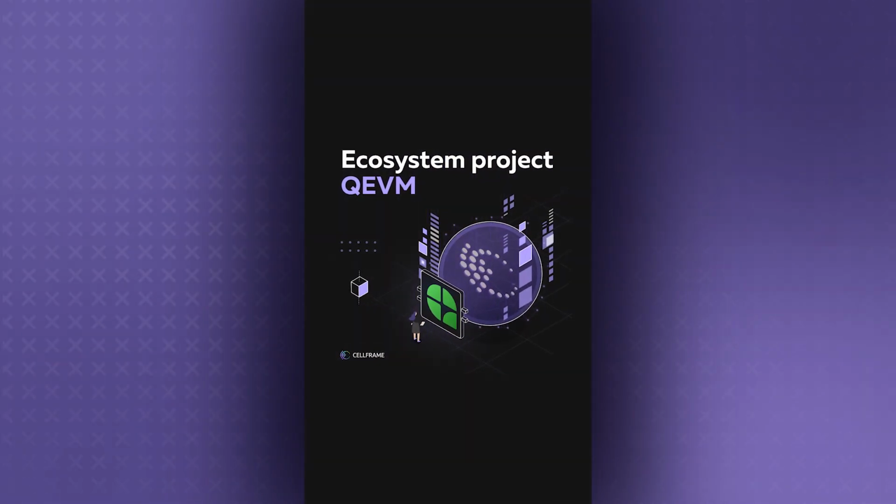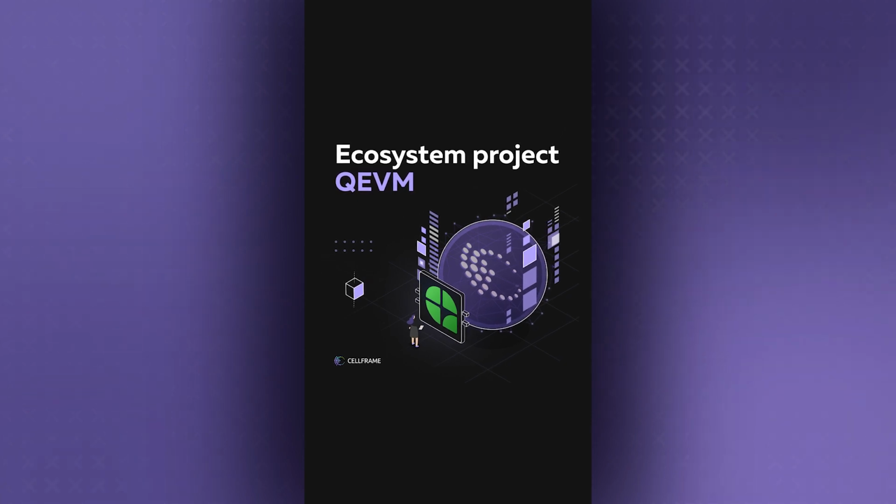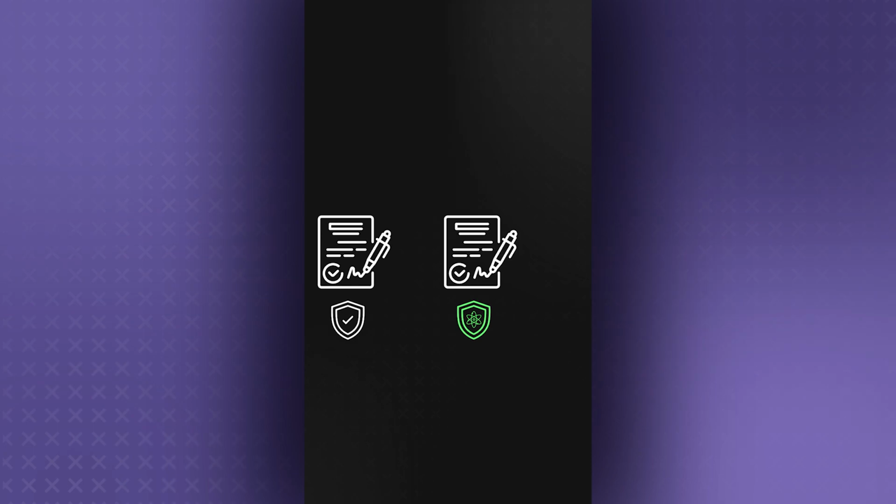We also want to tell you about one of the projects within the Cellframe ecosystem. It's called QEVM, which stands for Quantum Ethereum Virtual Machine. The team behind this project combines Cellframe's quantum-resistant technologies with EVM infrastructure for deploying smart contracts. The team is building a platform where anyone can launch a familiar EVM smart contract, but with the added bonus of post-quantum protection, which Cellframe already has, and low fees. Furthermore, over time it will be possible to migrate existing ERC20 smart contracts to the QEVM network.